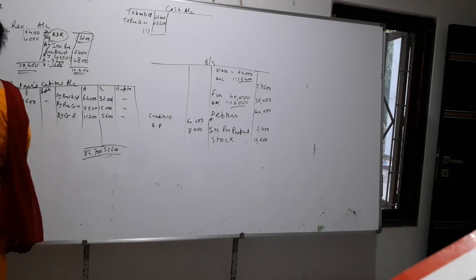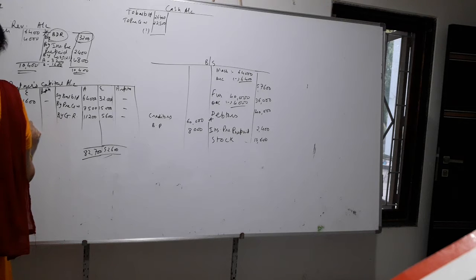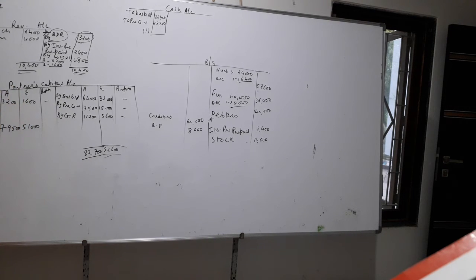So you will get here 79,500 and 51,100. This is the capital of these two. Now Arpita will bring capital proportionate to this. So we will work out this way. I'll do the total of both sides first.